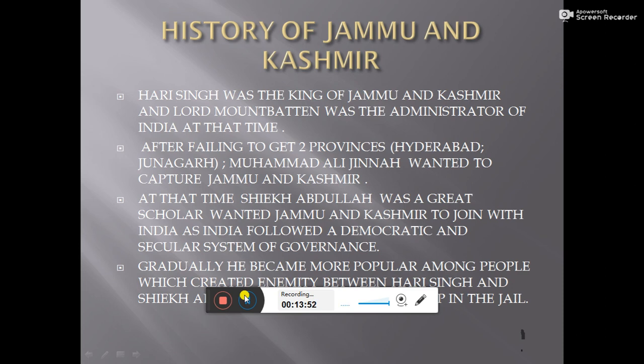So he was a great scholar at that time and also wanted to join the Jammu and Kashmir kingdom, where the king used to stay. He wanted to be his secretary. But in Hari Singh's court, Hindu personnel were given more importance and higher positions than Muslim personnel.